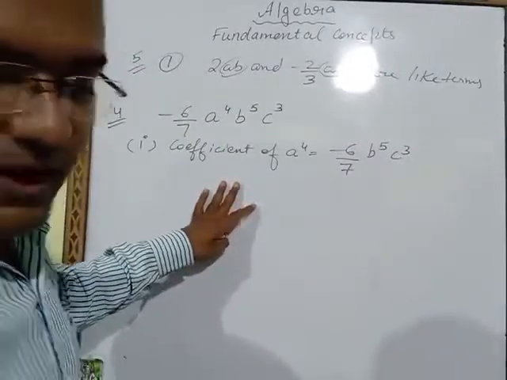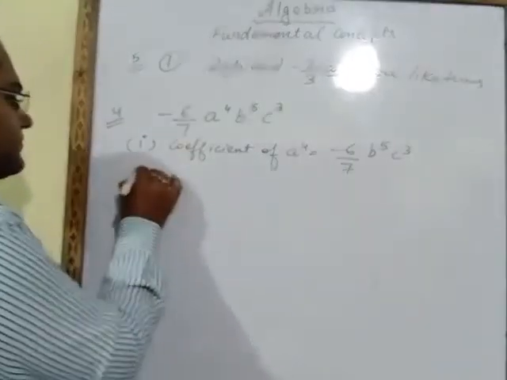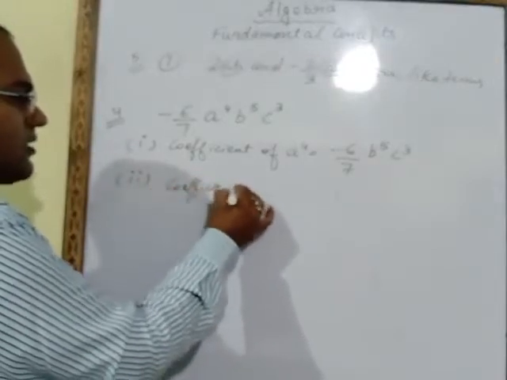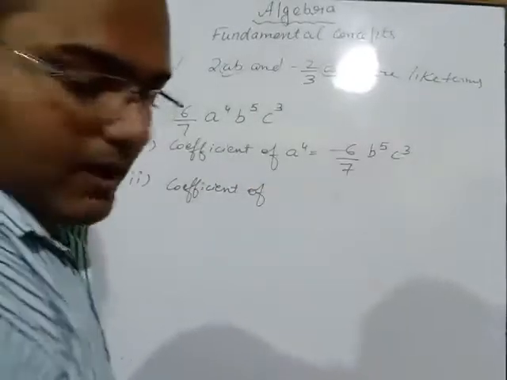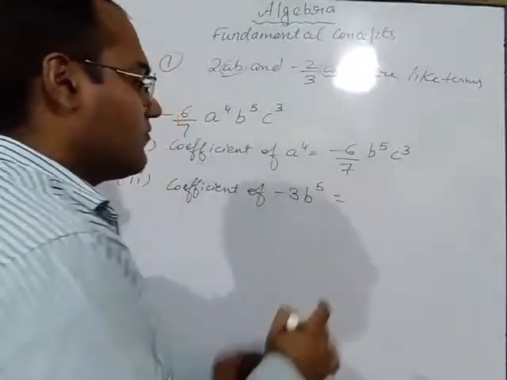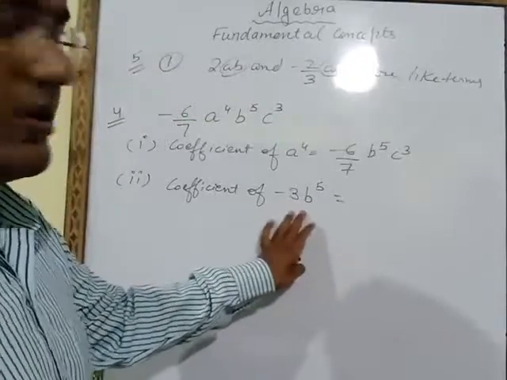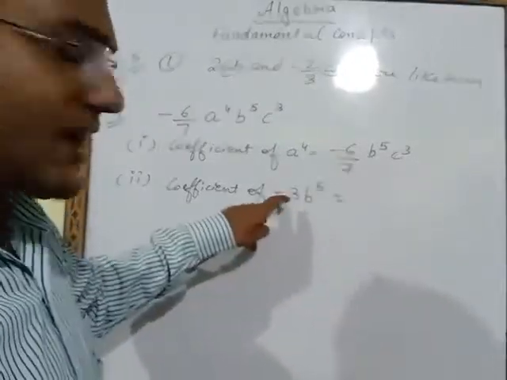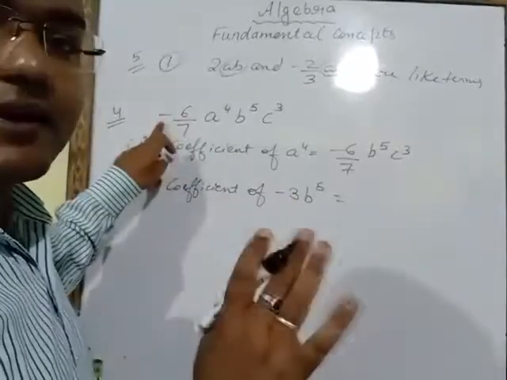Now see the second part, the coefficient of minus 3 b power 5. So we will leave these factors and write all the remaining. The minus sign is also there, so we will not take the minus sign separately.